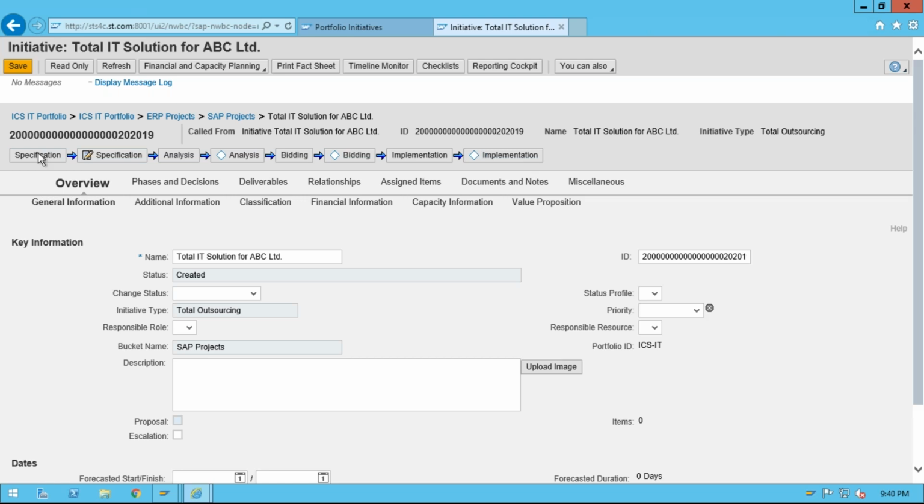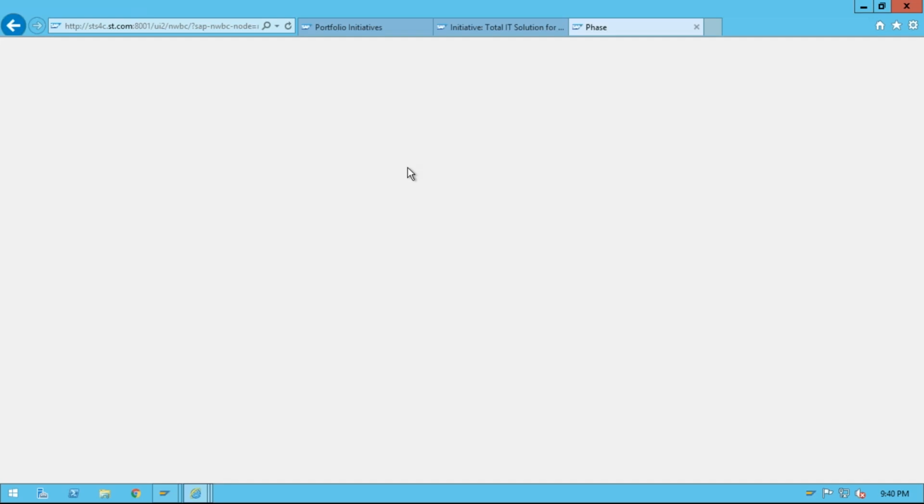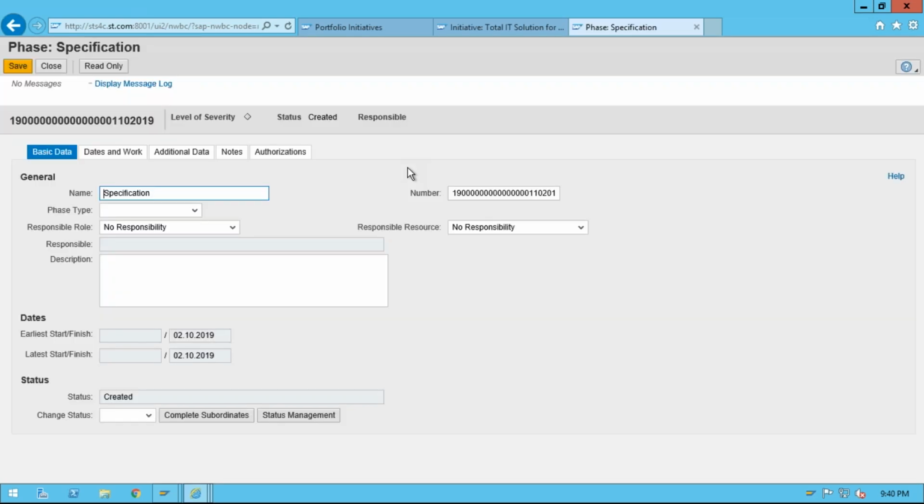So some of the functions you can use from PPM project here in initiative. So if you go to the phase, you open the phase, okay, you will have some different functionality here. Okay, you are having phase type here. You can select the phase type. Let's say IT implementation, person responsible. Okay, you can select the person responsible. You can select the responsible resource. So as of now, it is not given here.